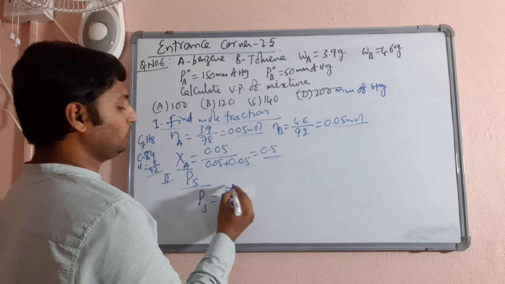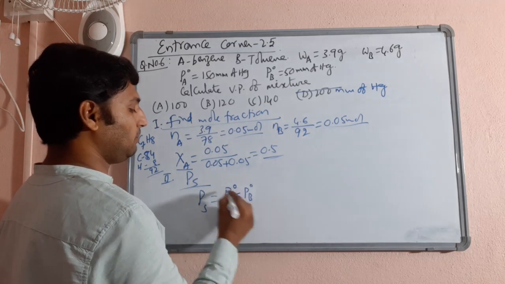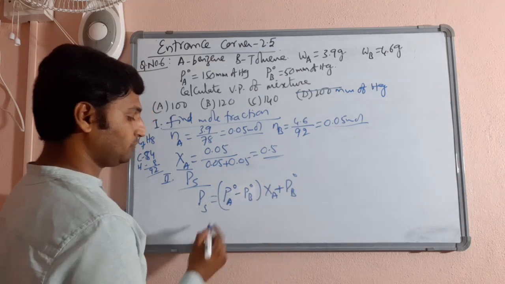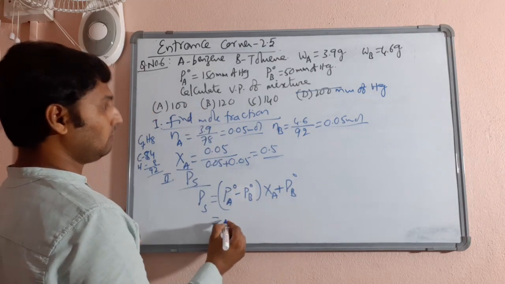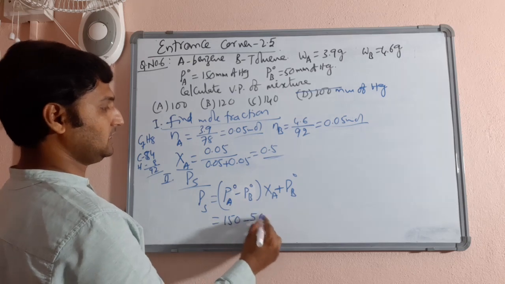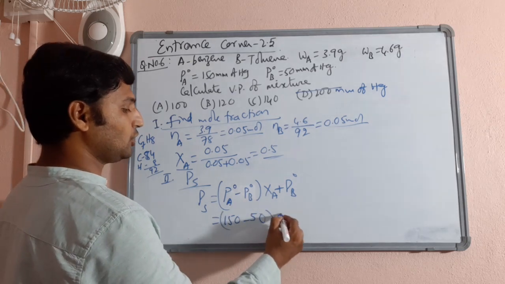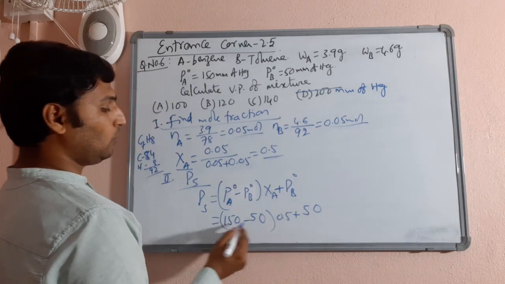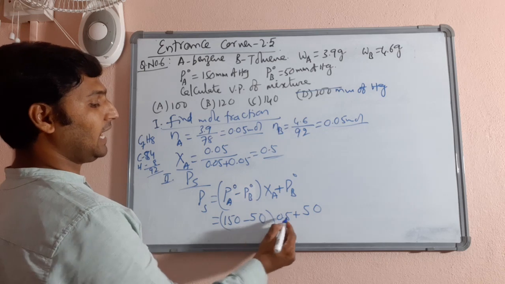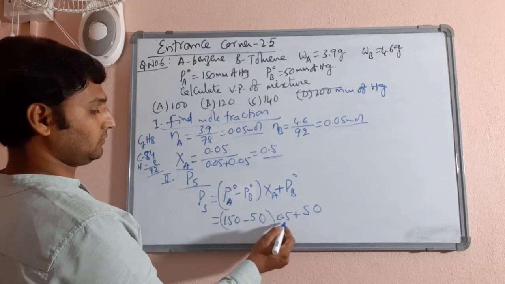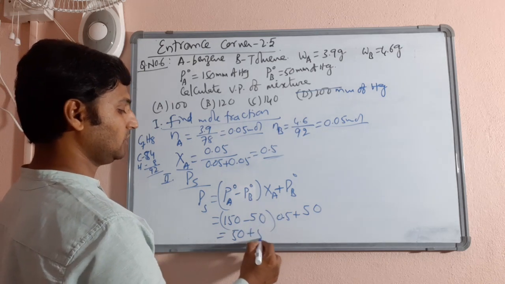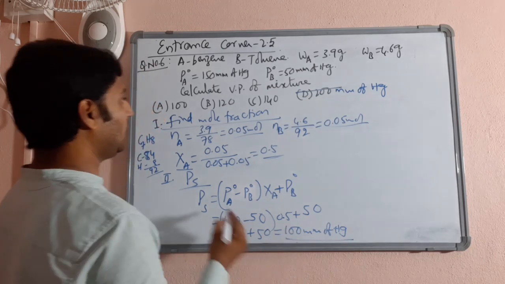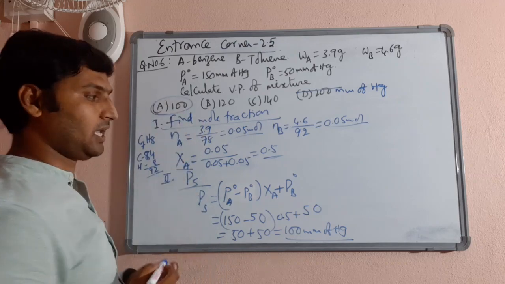PA naught is 150 minus PB naught 50, into 0.5, plus PB naught 50. Now, 150 minus 50 is 100, 100 into half will be 50, and 50 plus 50 will be 100. So the vapor pressure of the solution will be 100 millimeters of mercury. That is your option A.